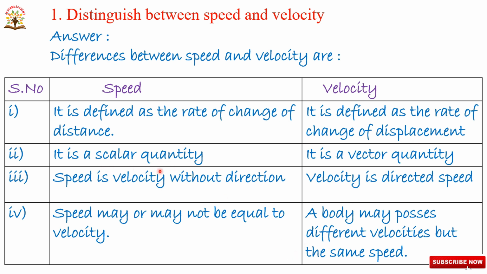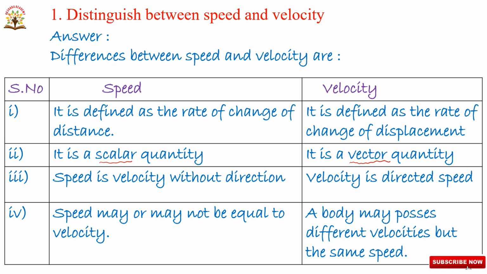Scalar is nothing but a physical quantity which has only magnitude but no direction. Vector quantity is nothing but a physical quantity which has both magnitude and direction.